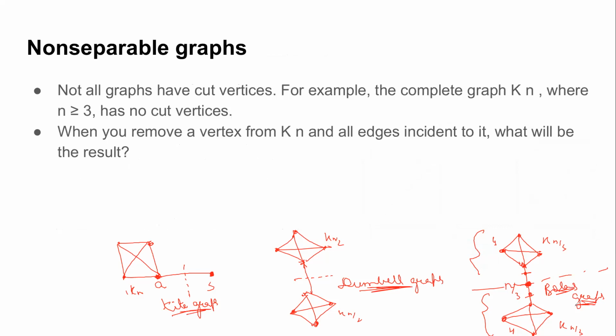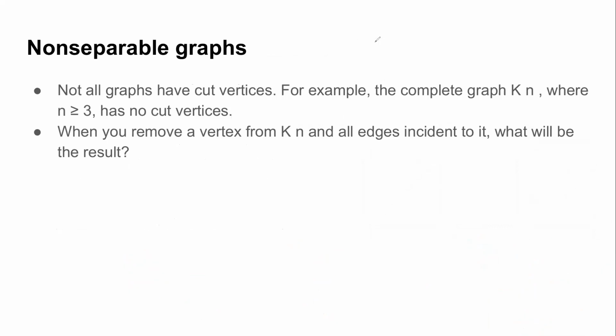Okay, now let us continue on this discussion. So we saw that there are graphs which have weak points, which if we remove them, the graphs become disconnected, right? Now let's talk about a special case where we know for sure that not all graphs have cut vertices. It's not universally true that all graphs are going to have some form of cut vertices. There are graphs like complete graphs on more than 3 vertices where there is no cut vertex. Let's try to reason out whether this is true or not.